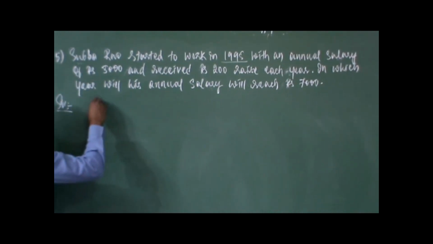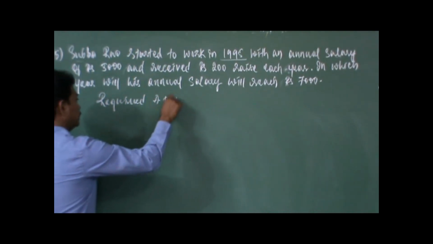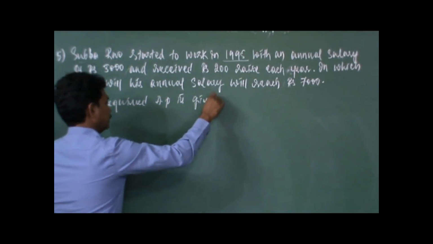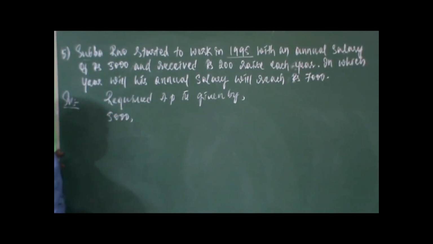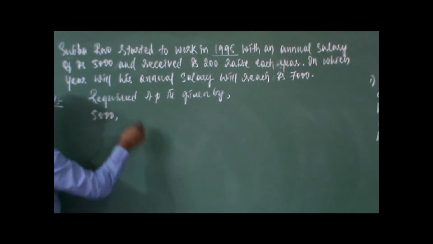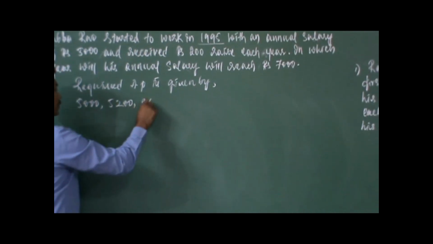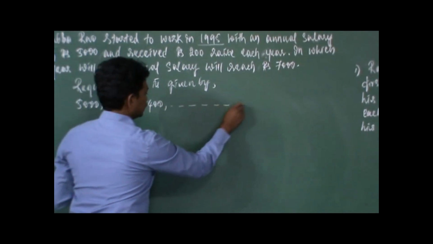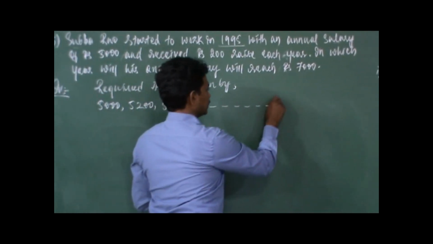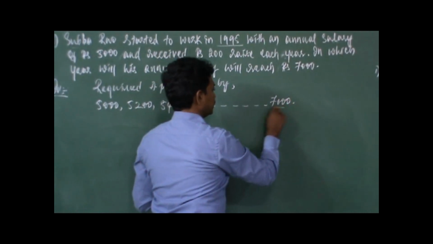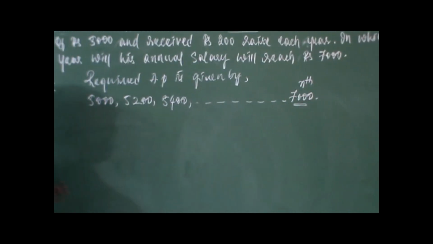So let us go with this. So required AP is given by: starting salary is 5,000 in the first year. End of the second year he is going to get 5,200. At the end of the third year he is going to get 5,400, and so on it continues. So at last somewhere he is going to get 7,000 as the annual salary. So let 7,000 be the nth term of the AP, right?